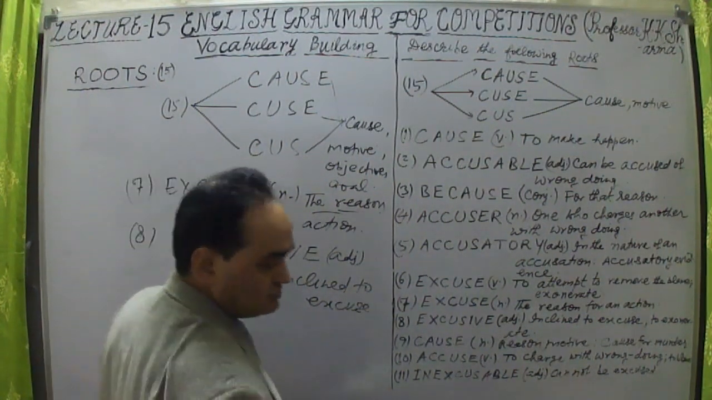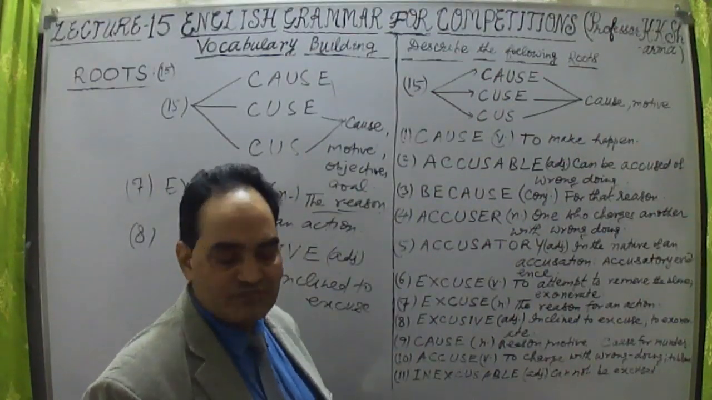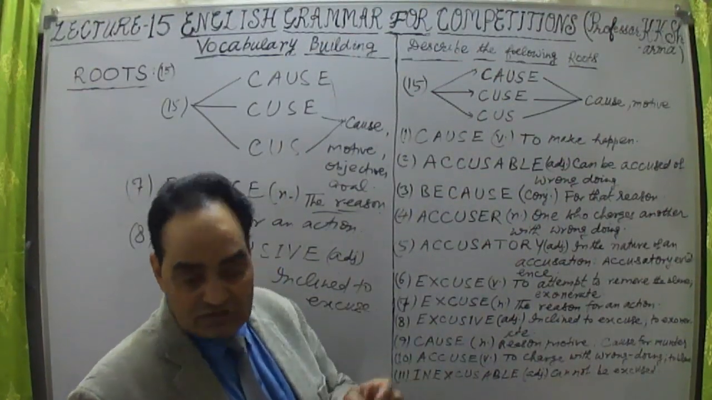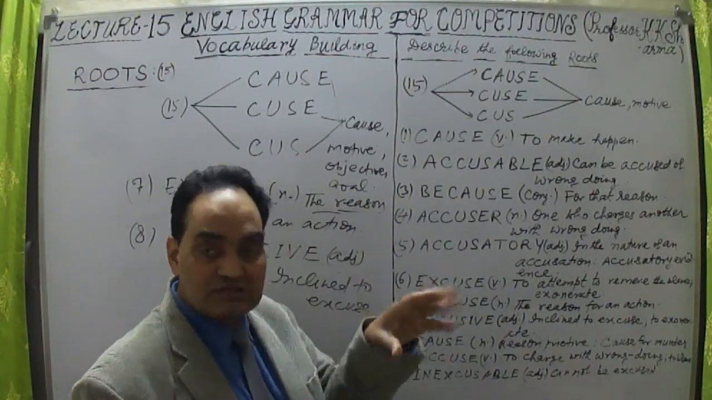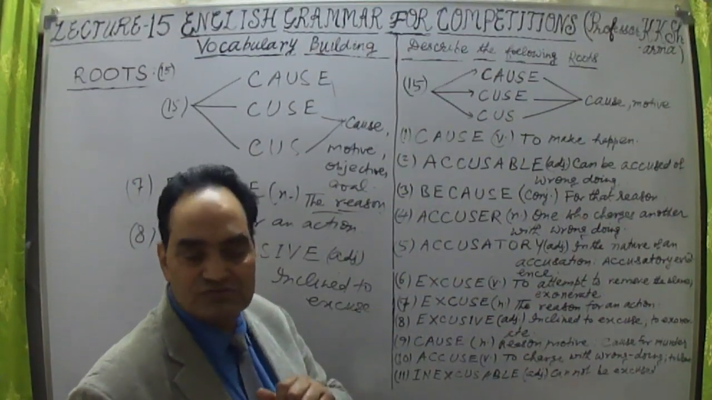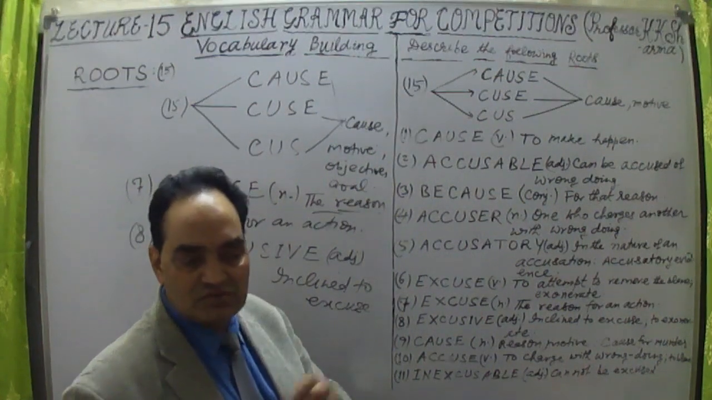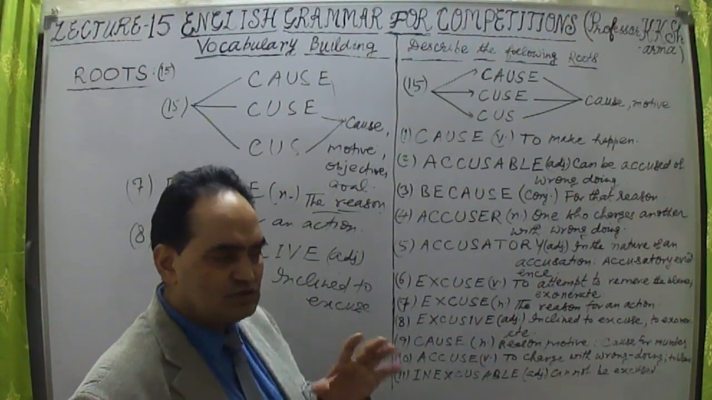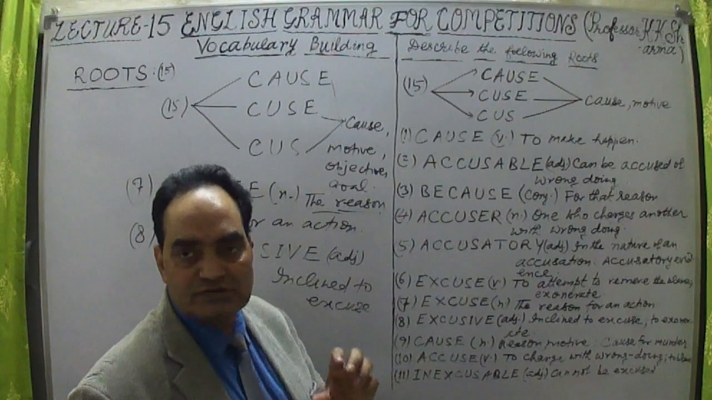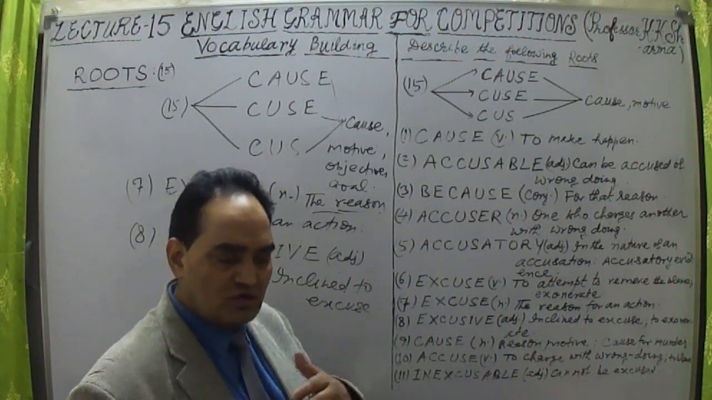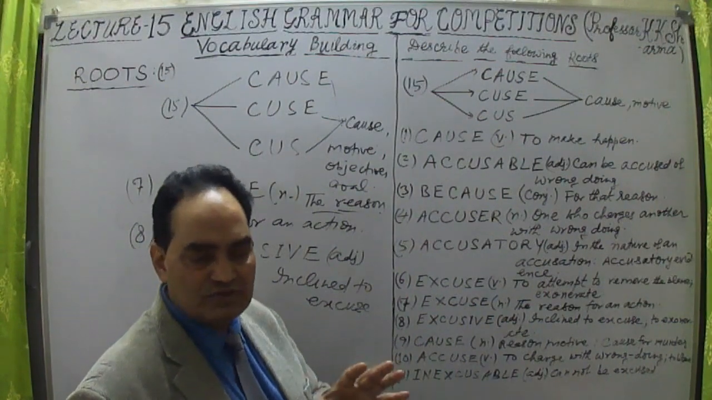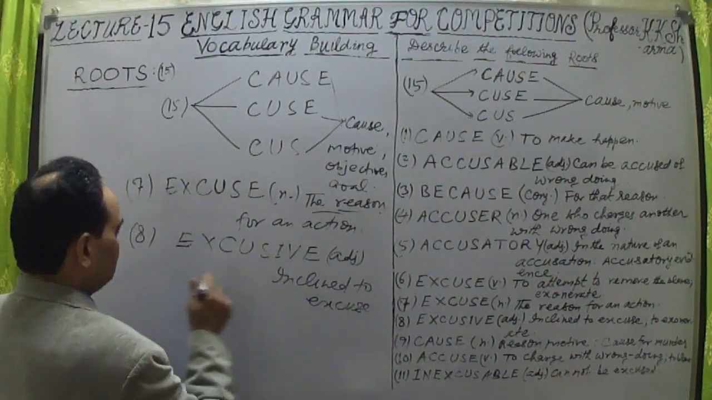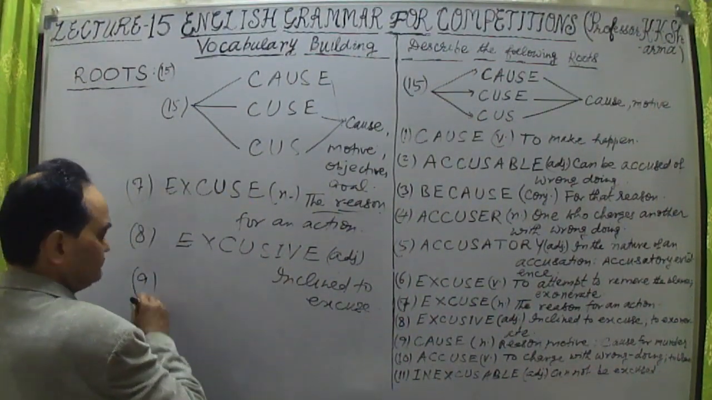He is inclined to excuse, giving an excuse, right? The person is exclusive because he is giving an excuse, the reason he is giving. So exclusive means related to the excuse, always related to the excuse, causing an excuse. That means an adjective here.